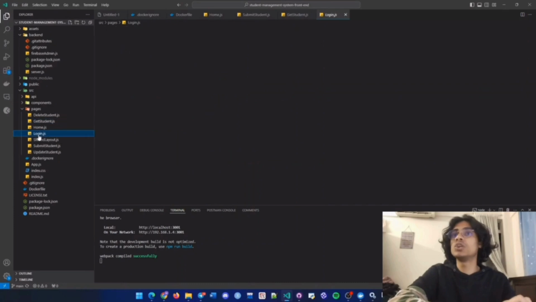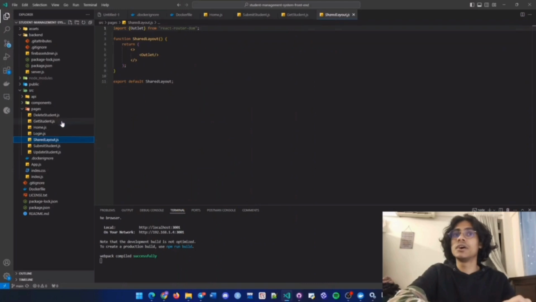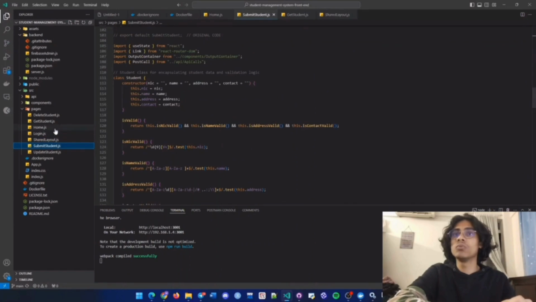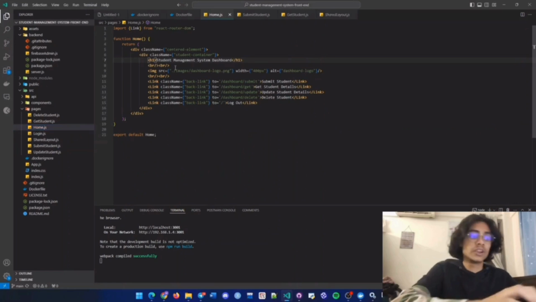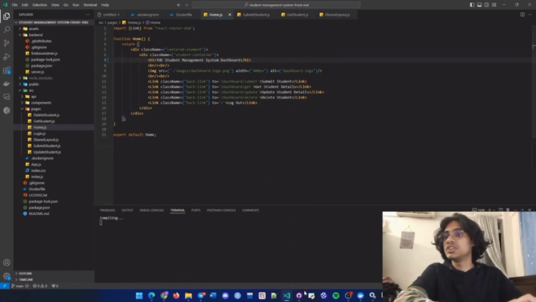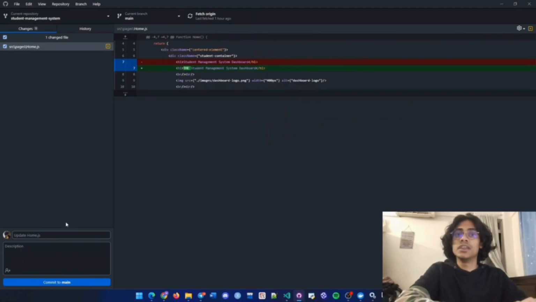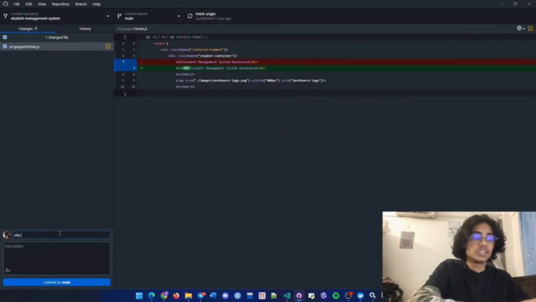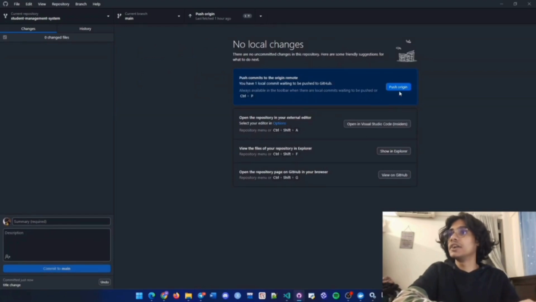Now let's say we want to make some changes. For example, here in the main file, in the home file, it says Student Management System Dashboard, right? Now we will make a title change here, and we commit and we push it. As you can see, the changes are here.